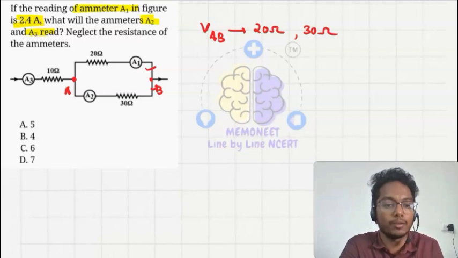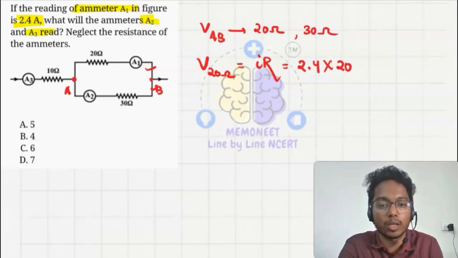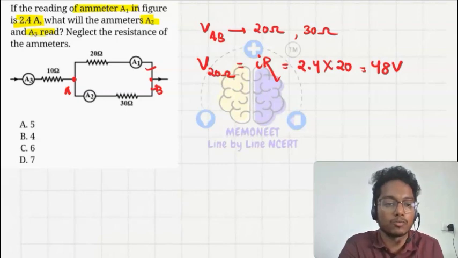So what I can write, potential drop through the 20 ohm resistor is equal to I into R. This will be equal to the current, it is given that A1 is reading 2.4 ampere, into the resistance, that is 20 ohm. So this will be equal to 48 volt. It means along the 30 ohm resistor, also 48 volt of potential drop will occur.